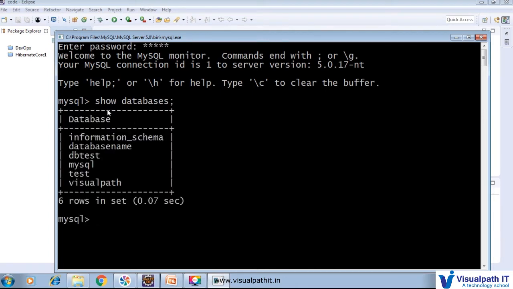So the SQL query, show databases. So show databases, all the databases are there, but I am going to utilize visual path. So just type use visual path. So database changed. So just check how many tables are there. So show tables. So now we don't have any tables.